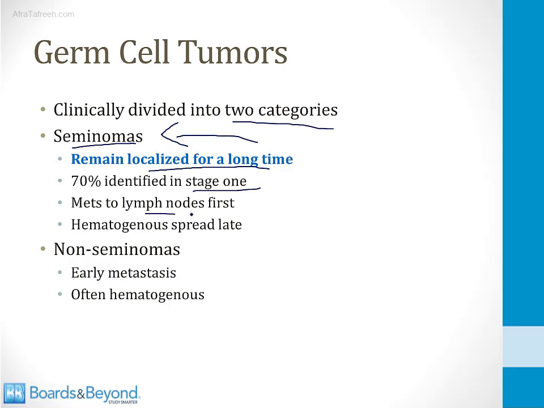They metastasize to the lymph nodes first, and they spread hematogenously later if they are left untreated. Non-seminomas, in contrast, tend to metastasize earlier, and they often spread hematogenously, and this is a distinction from seminomas.